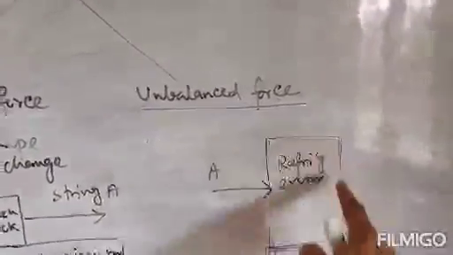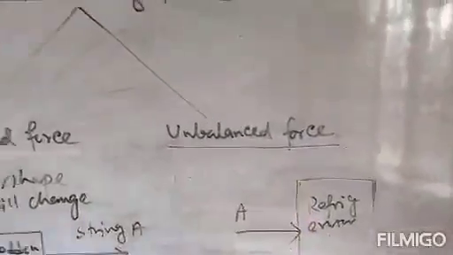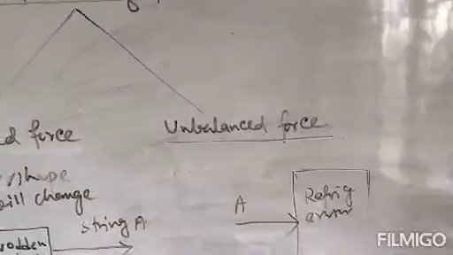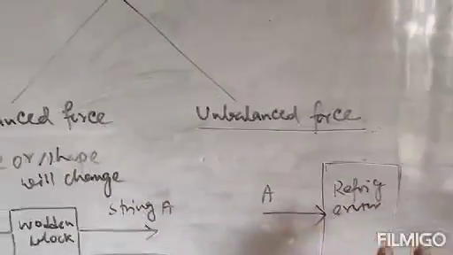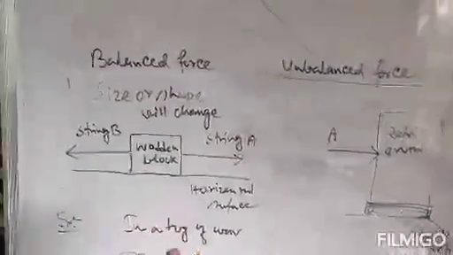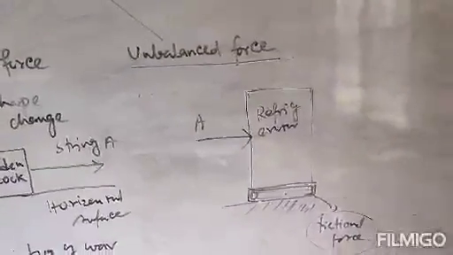Only in that case the refrigerator will start moving, and in that case the force will be termed as unbalanced force, because here the net effect of the two forces acting on this refrigerator is not zero. That's why it is unbalanced force. Clear? So in case of balanced forces the net effect is zero, and in case of unbalanced forces the net effect is not zero. Clear? So that is unbalanced force.